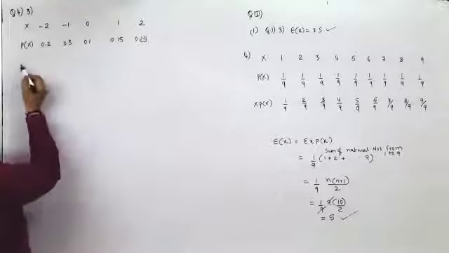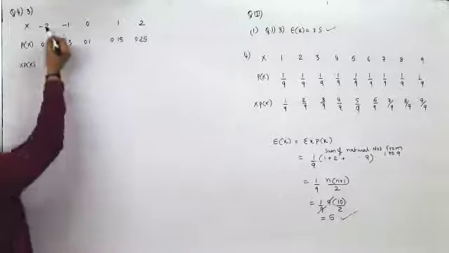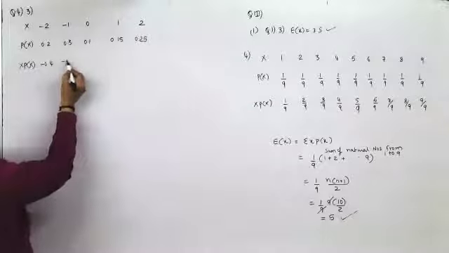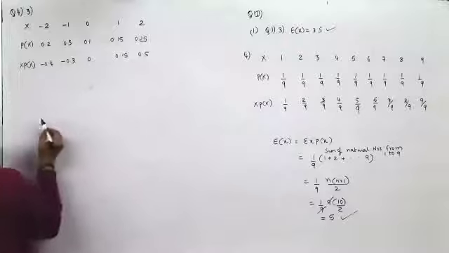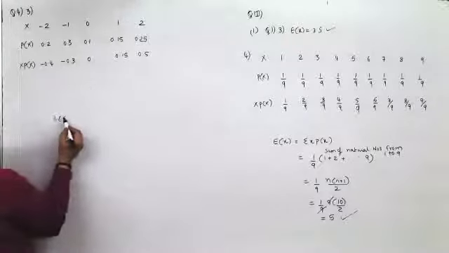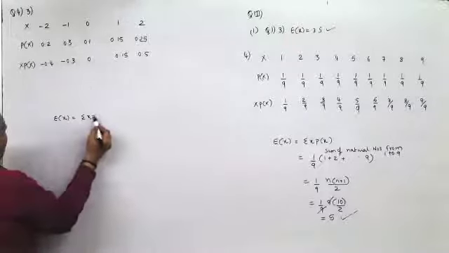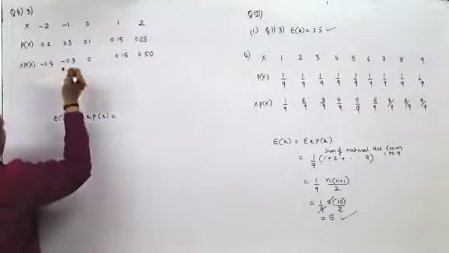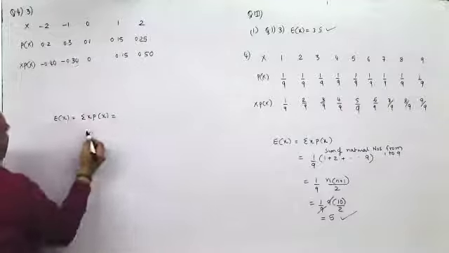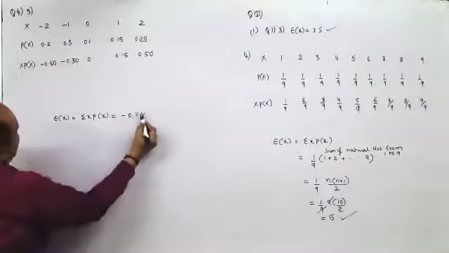This would be x into px. Expected value, this would be minus 0.4, this is minus 0.3, 0.15, and this is 0.5. So expected value of x is sigma x px. It would be 0.15 plus 0.5, 0.65 minus 0.70. So it is minus 0.05.